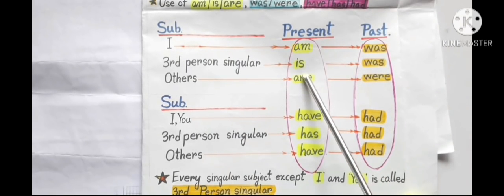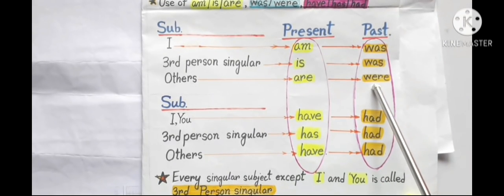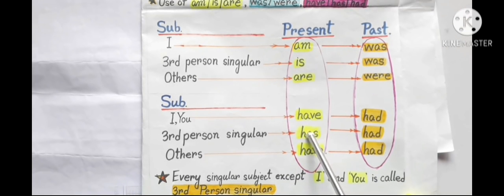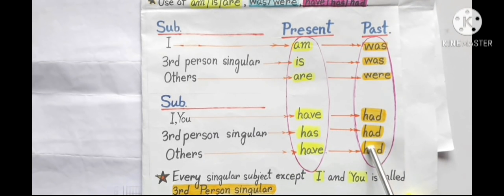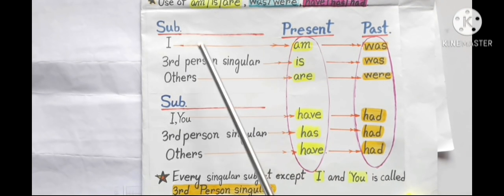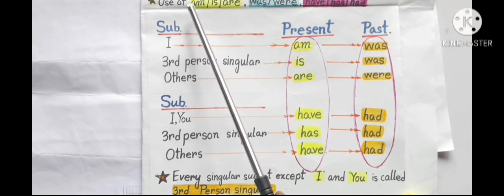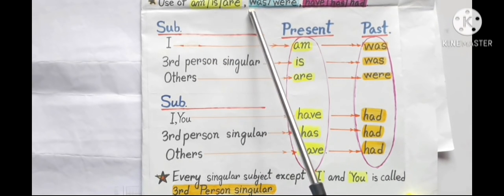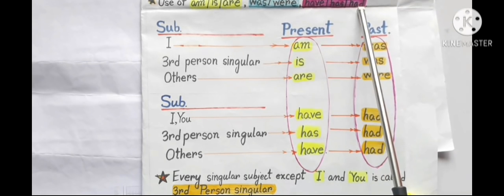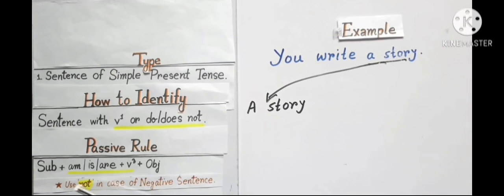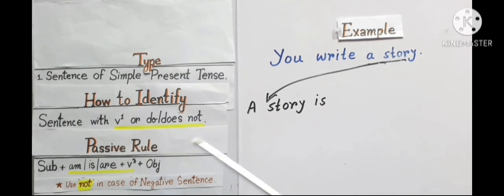Am, is, are for present, was, were for past. Have, has for present, had for past. And this chart will always help you to know the use of am, is, are, was, were, have, has, had. Now I know the use of am, is, are. My subject, a story, is third person singular. So I have to write is here. Then I have to write verb 3 here.